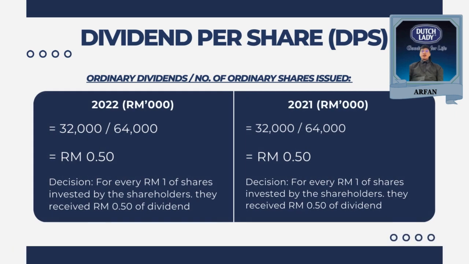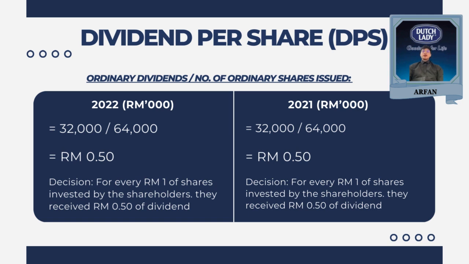Next is the dividend per share. It is calculated by dividing ordinary dividends by the number of ordinary shares issued. For instance, in 2022, the LMIB has RM 0.50 for every RM 1 of share invested by the shareholders, while in 2021, the LMIB also has RM 0.50 for every RM 1 of share invested by the shareholders.